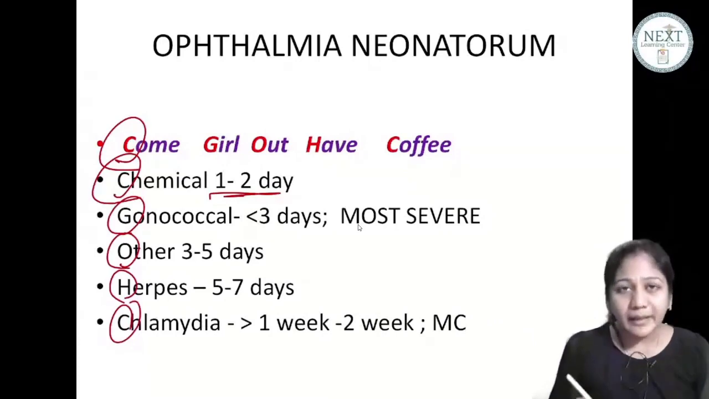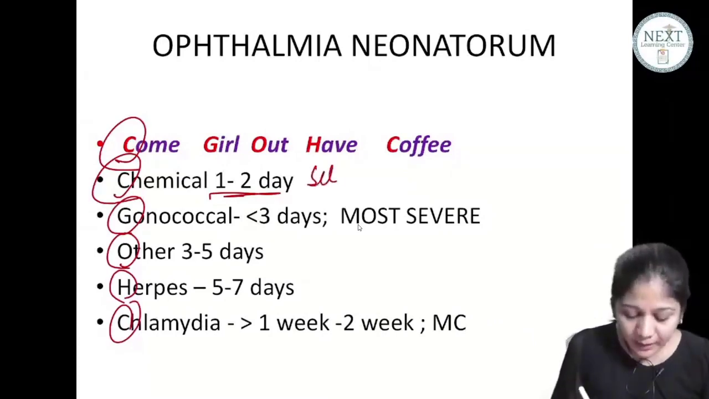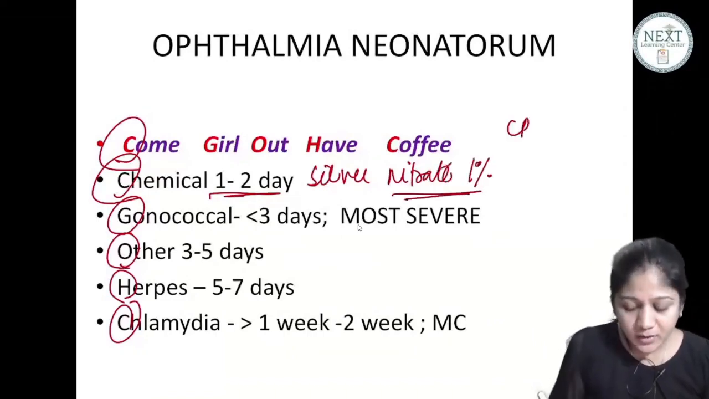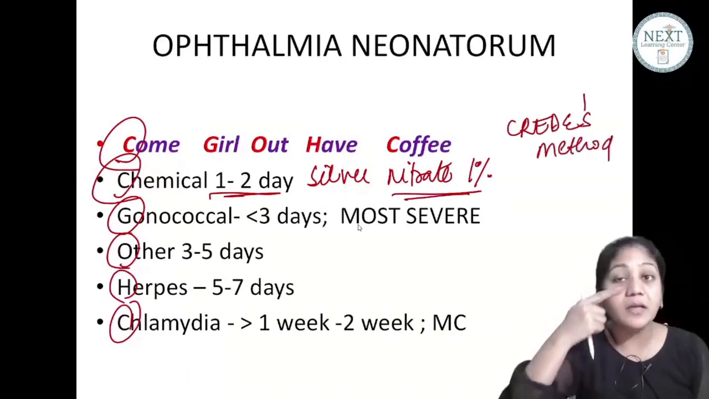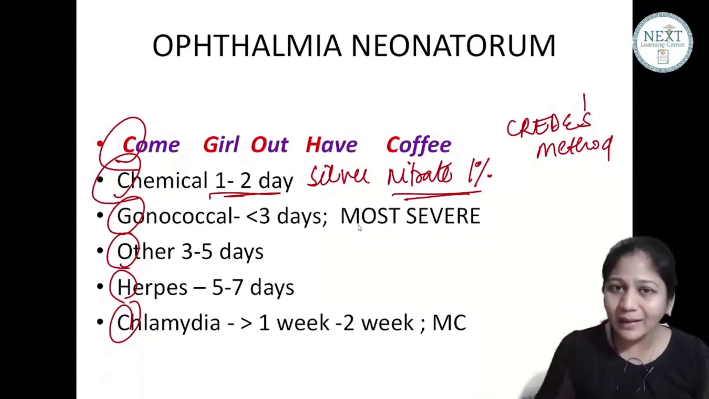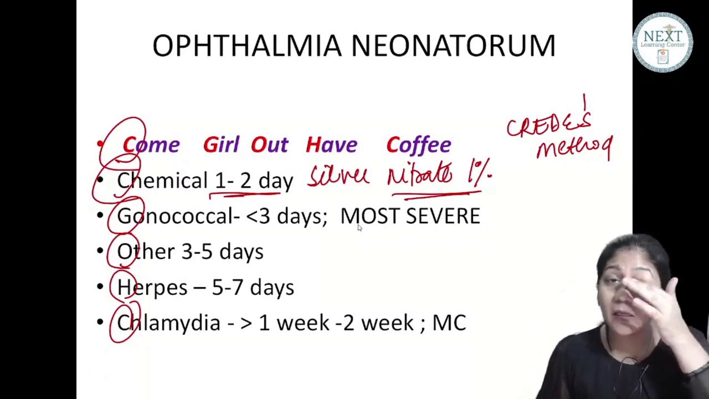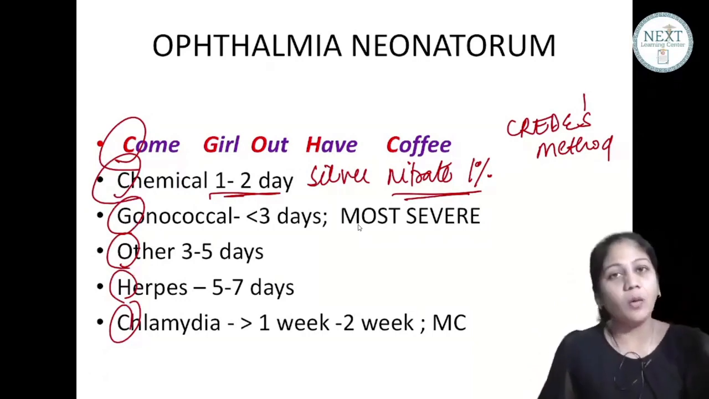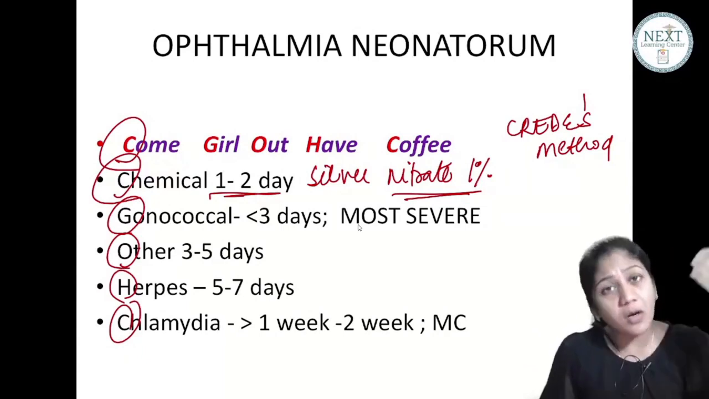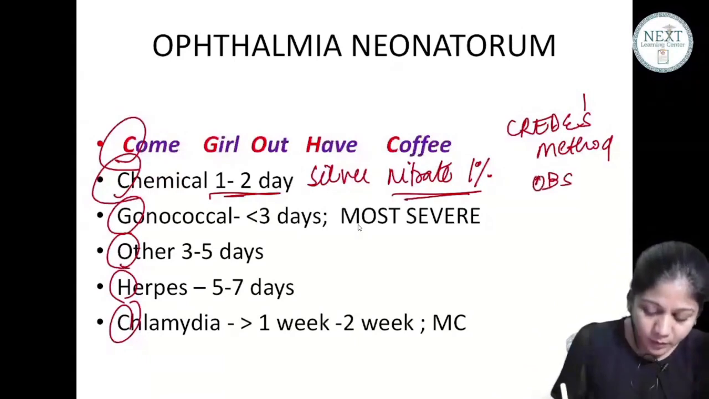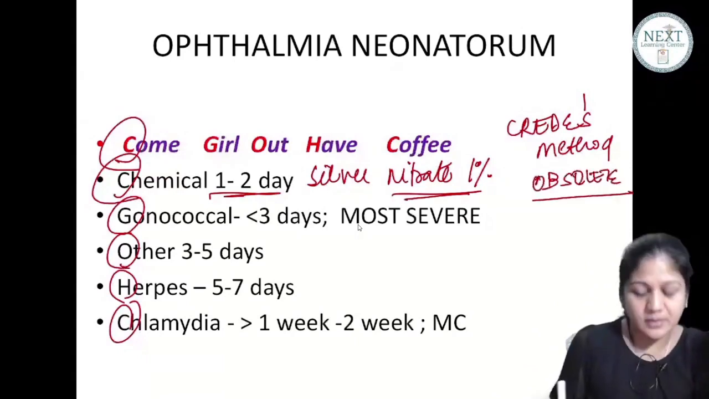Now, chemical, which chemical? Silver nitrate was used by many doctors earlier in 1% solution. It was Credé's method, where many doctors used to put silver nitrate solution on the eye of a newborn, thinking that silver is a very pure material, so it will not let any infection occur. But it was found that while you put silver nitrate, there was ophthalmia neonatorum. So this method is now obsolete. We are not putting any silver nitrate nowadays.